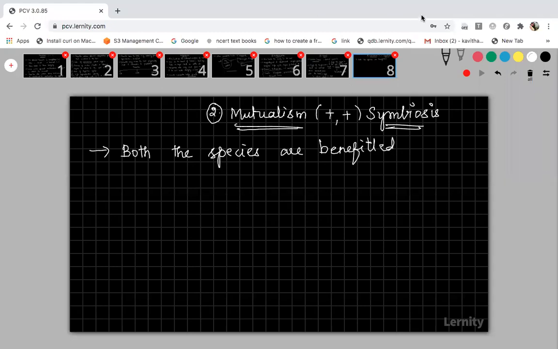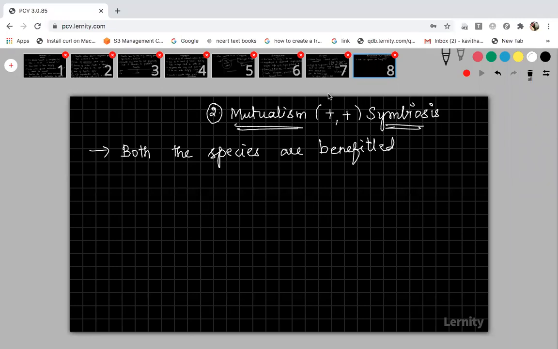And that's why in this relationship, both the organisms are having plus plus. Lichens will not come under parasite. Lichens will come under mutualism. In lichens, both are benefited, no? You cannot say which is parasite or host. When both organisms are benefited, you cannot differentiate as a parasite or host.